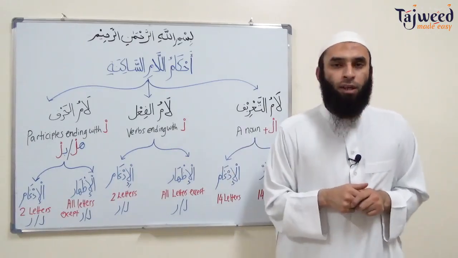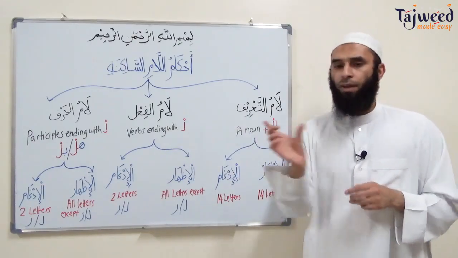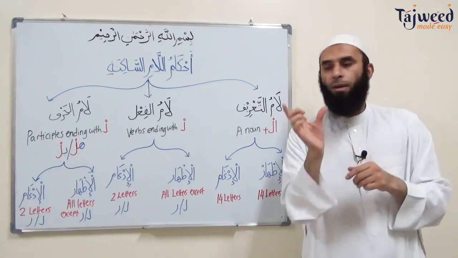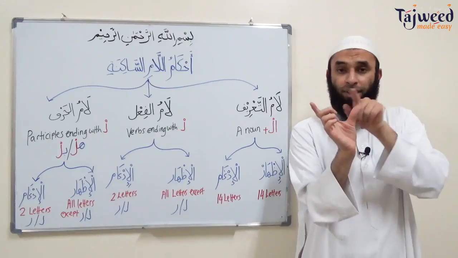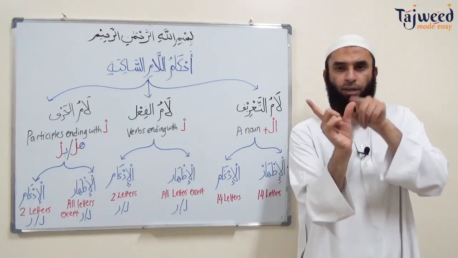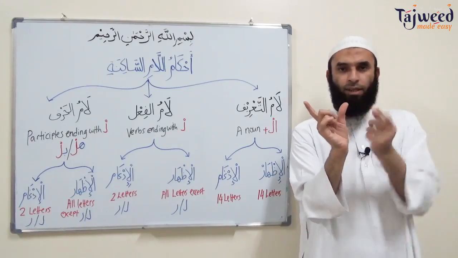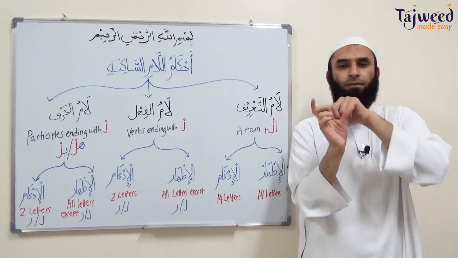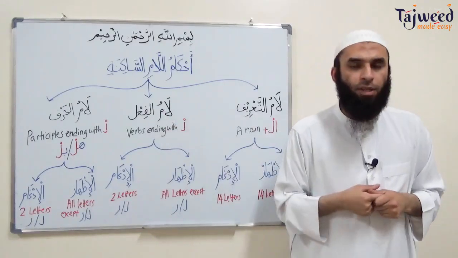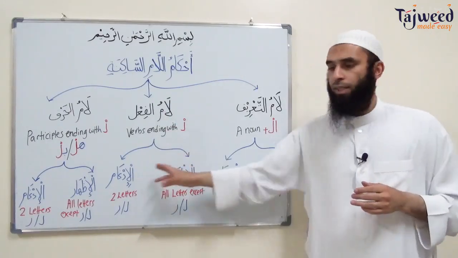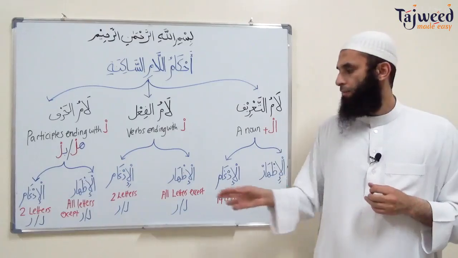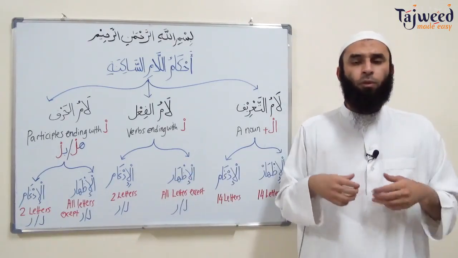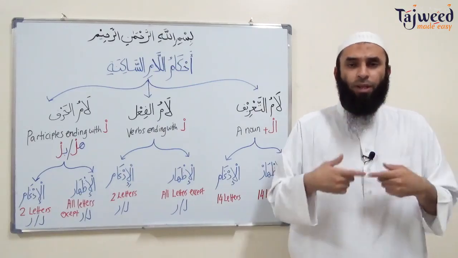Likewise, in the fi'l, in verbs, Laam al-fi'l comes at the end of the verb. So imagine I have a verb here, and the end of the verb ends with the Laam Saakinah. The beginning of the second word, depending on which letter, will have an effect on how we pronounce this lam in verbs. This effect will be of two categories, just like the effect in the Laam Ta'rif: al-idhar and idgham. Al-idhar just means we're going to pronounce the lam clearly.